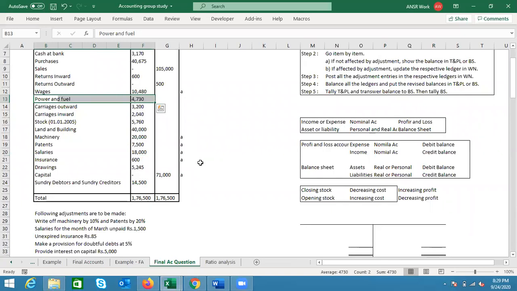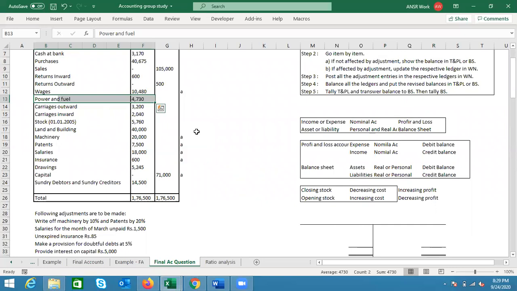Trading. So I understand the logic that you have already understood. Whatever is related to the factory will go to the trading account. Whatever is not related to the factory will go to the profit and loss account. Here is an item that gives us confusion. I'm telling you, this is actually related to the factory, which means it will go in trading. Wherever you see power, that will go in the trading account.